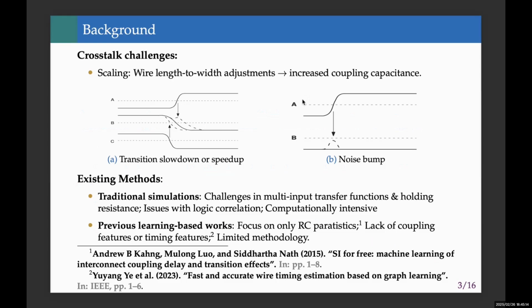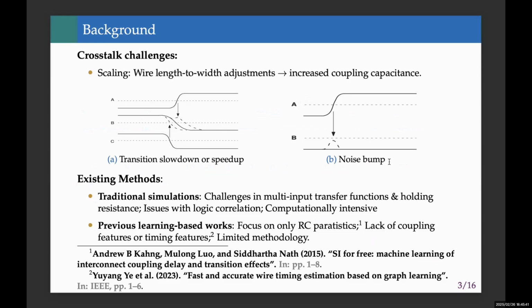As manufacturing processes scale down, while dimensions shrink, the coupling capacitance between adjacent wires increases. This creates crosstalk noise, leading to two critical issues. First is the transition slowdown or speed up, which may cause signal integrity degradation. Second is the noise bump, which may cause false switching.